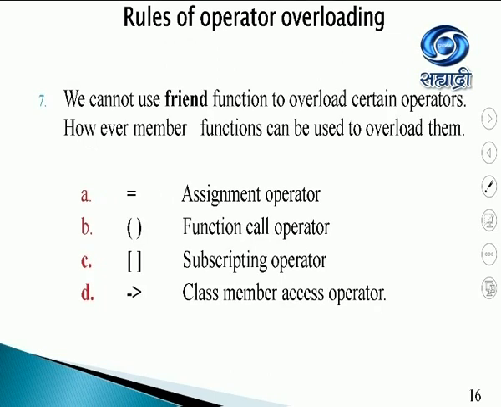Next, we cannot use a friend function to overload certain operators, but we can have a member function to overload them. These are the equal to sign, which is the assignment operator, then the function call, then the square bracket, which is used for arrays, so the subscripting operator, and the arrow operator, which is the class member access operator.